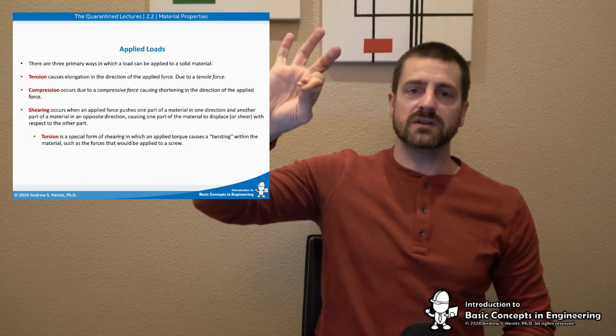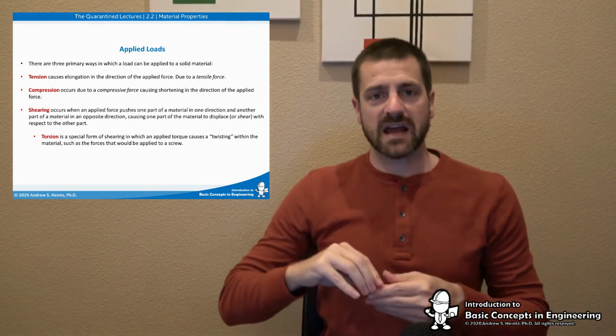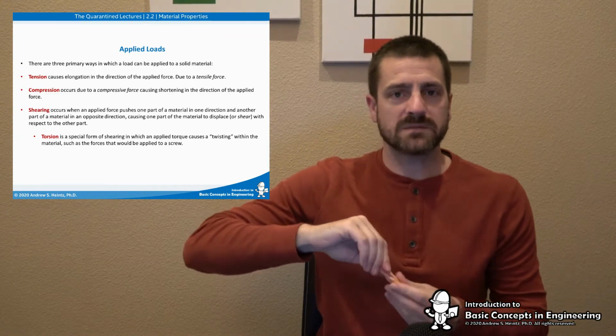Shortening in the direction of the applied load. We also then have shearing, right? And this one becomes a little harder to show, but would basically be like if I was to put it in my hand and go like this. What happens is the top goes one direction, the bottom goes the other direction. What you have is materials being kind of torn apart, right?